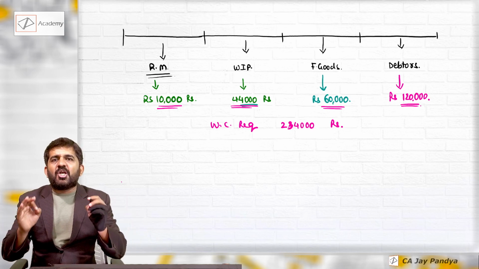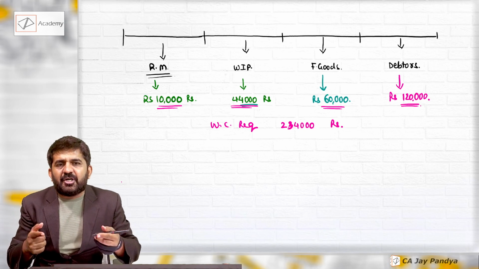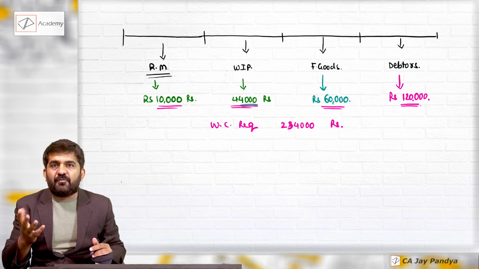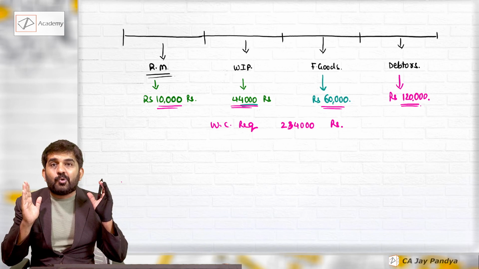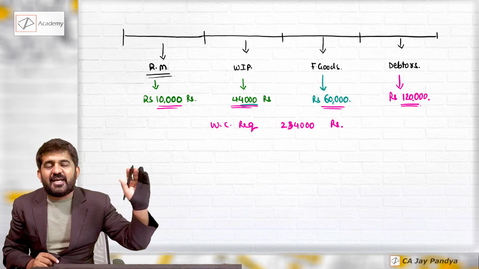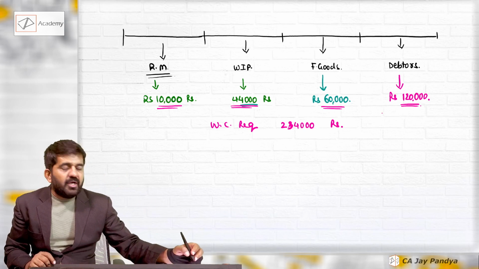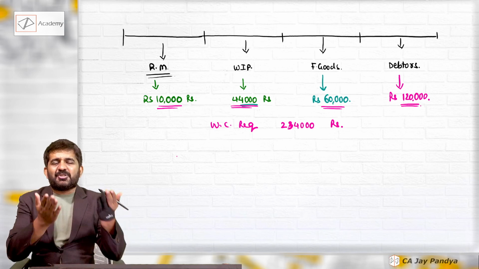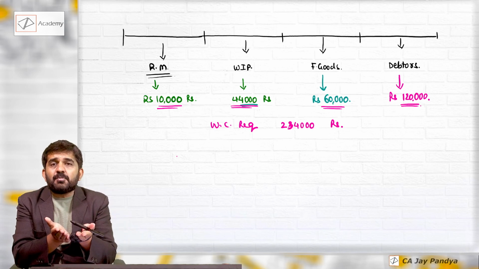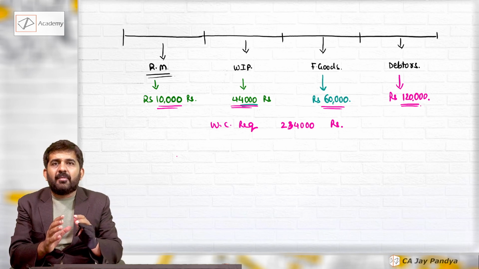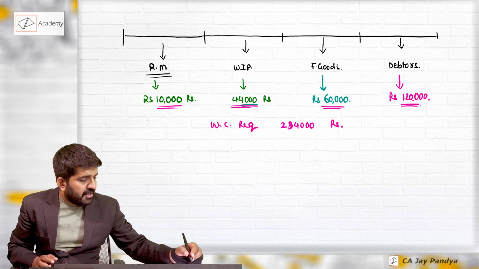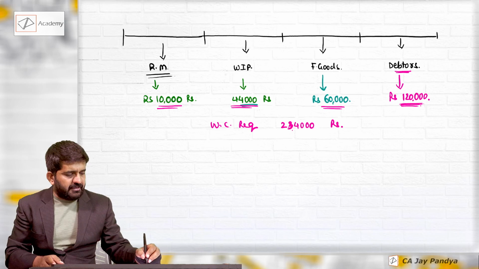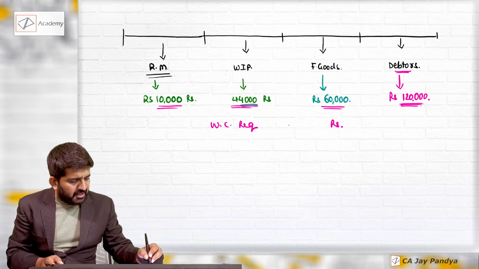Till the time my level of activity remains same, my working capital requirement will be 2,34,000: 10,000 to carry my stock, 44,000 to manufacture and keep my WIP, 60,000 to store my finished goods. There are always cash outflows, but the cash inflow has not come yet, and 1,20,000 to carry my debtors. See, when I speak of carrying my debtors, this money is blocked, and for that blocked money there are cash outflows continuously. For what purpose is it blocked? The debtors purpose. And my total working capital requirement currently comes to 2,34,000 plus.